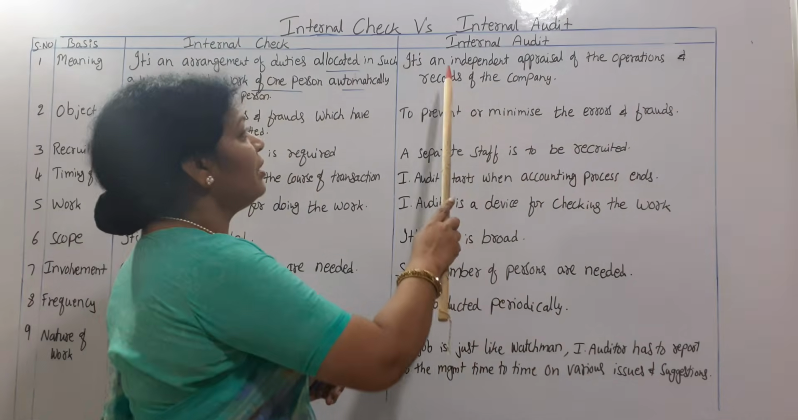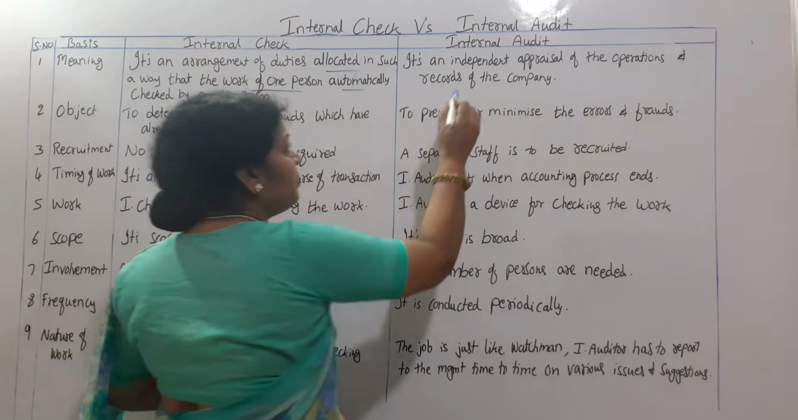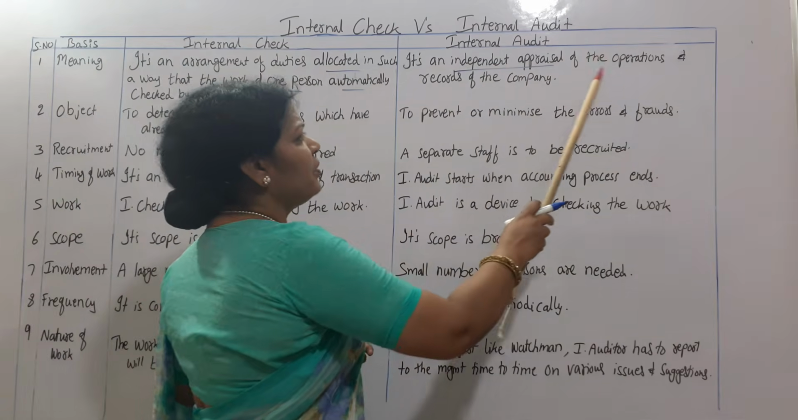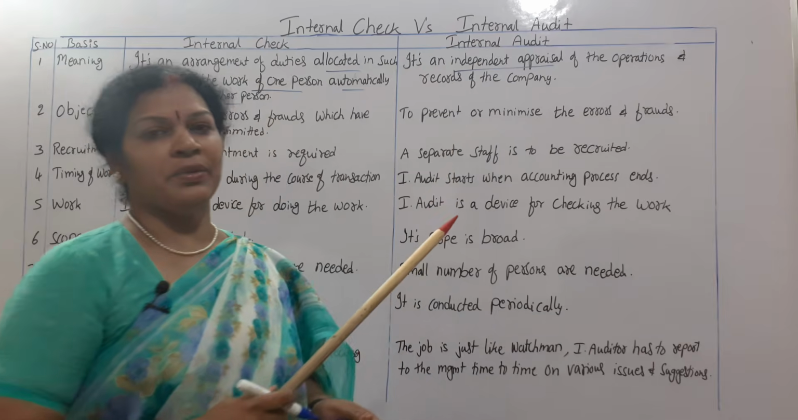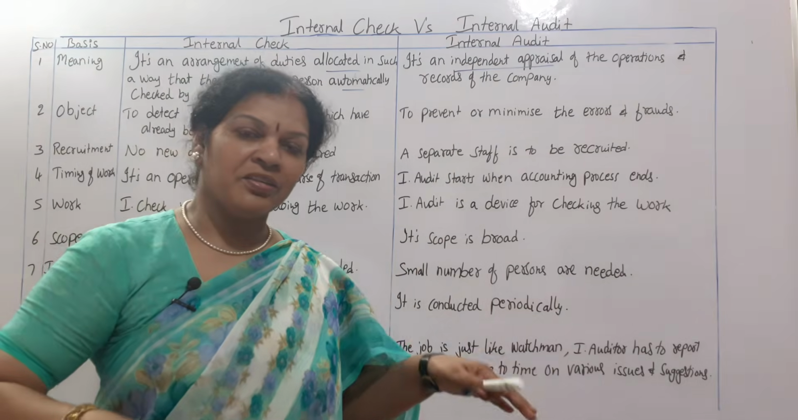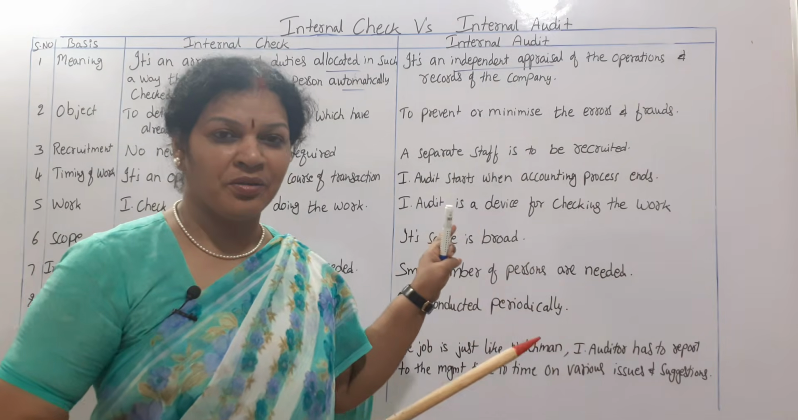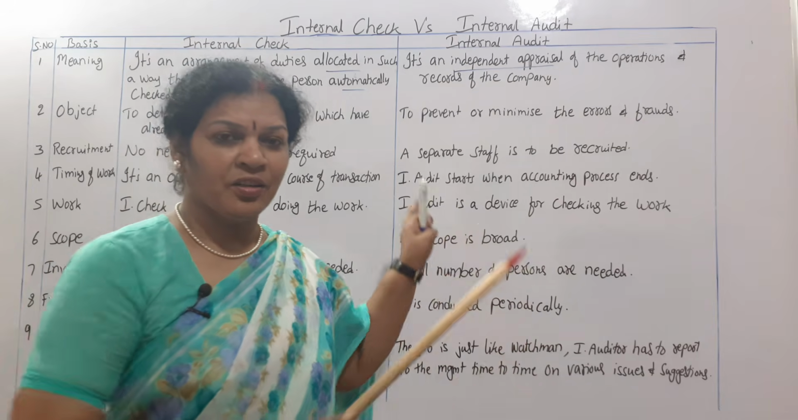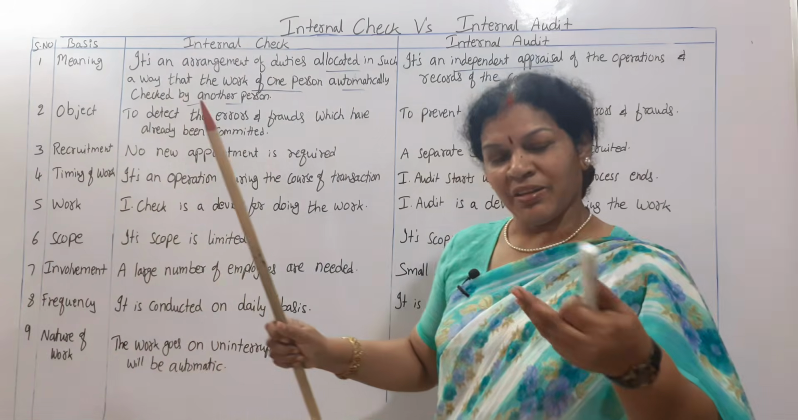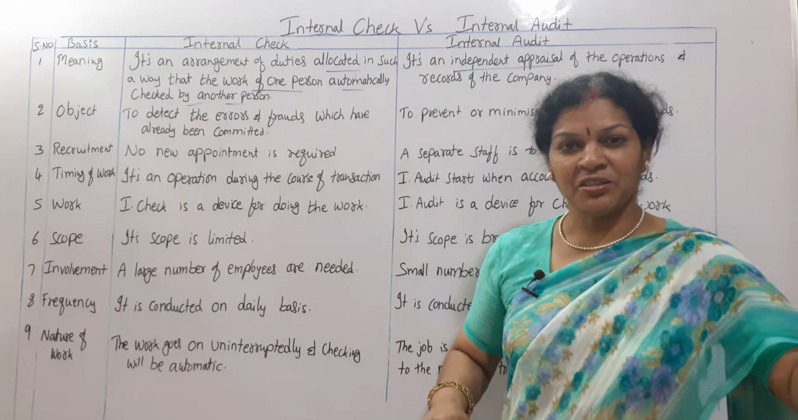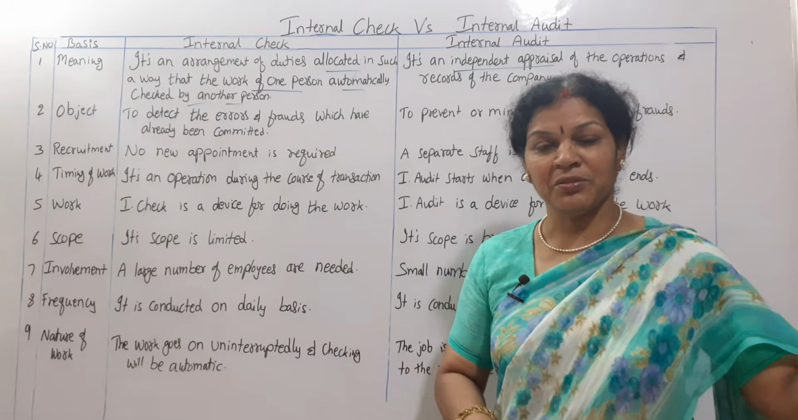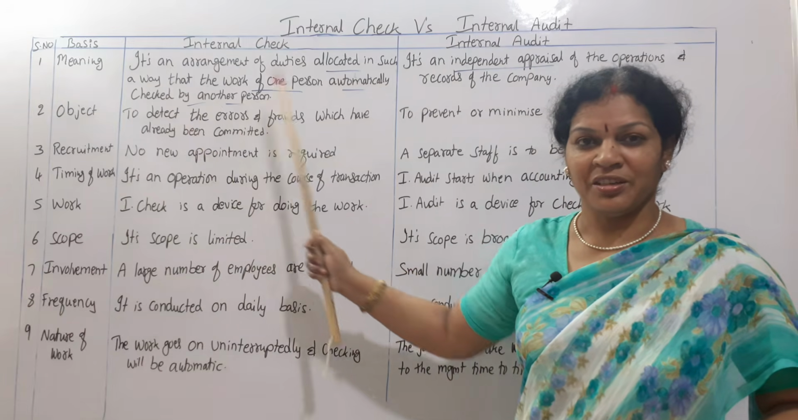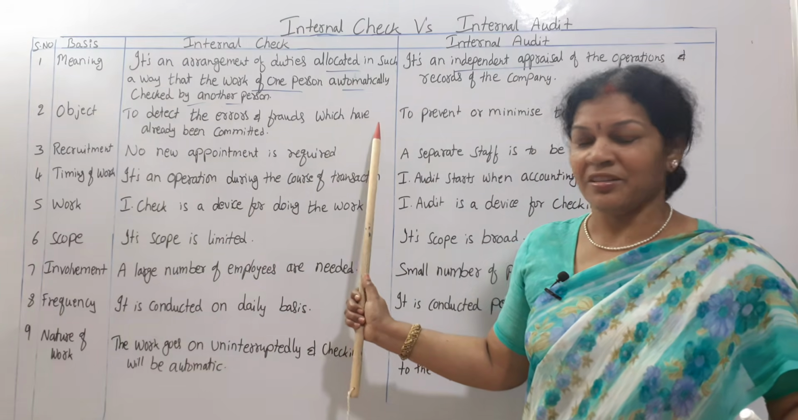Now what about internal audit? It is an independent appraisal of the operations and records of the company. Operations and records and everything are checked by an independent person. That person we call an auditor, right? So he is independent, but here the work is divided and allocated in such a way that one person's work is automatically checked by another person. That is the meaning of internal check. Internal audit is independent.